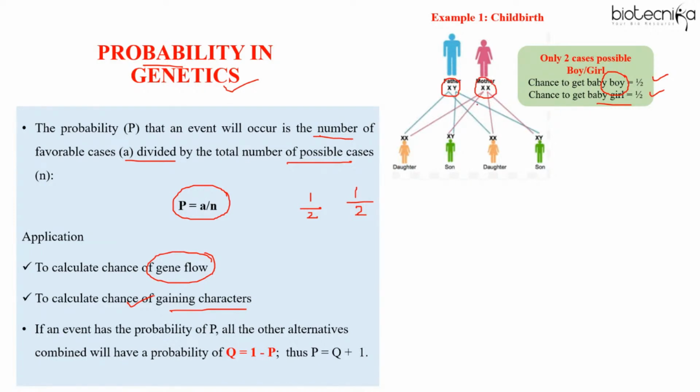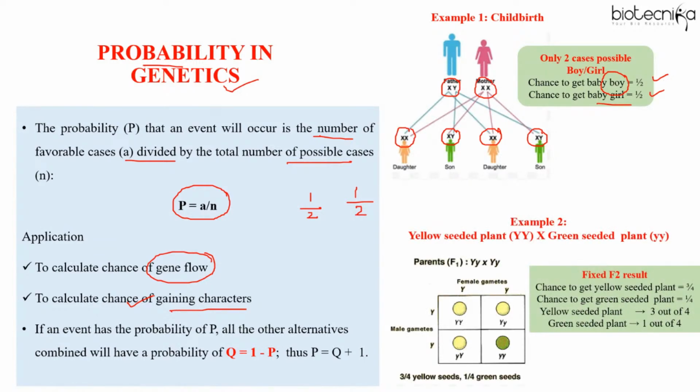And we even know that the father has X and Y chromosome, mother has X chromosome. So mother can only contribute X, but father can contribute X or Y. If both the parents are contributing X chromosome, then the child will be a daughter. But if mother is contributing X and father is contributing Y, then the child will be a son. So you can always remember that the probability of getting a boy or a girl will be 50-50 only, or half.